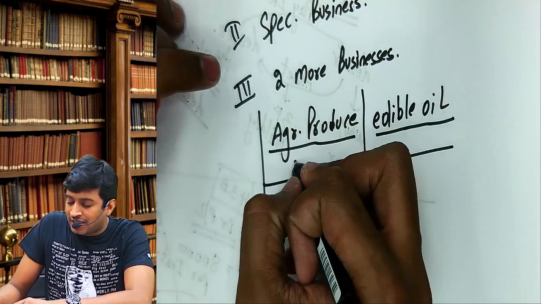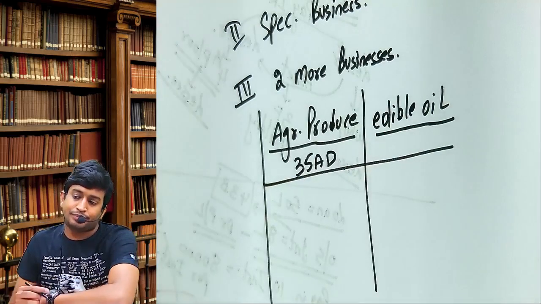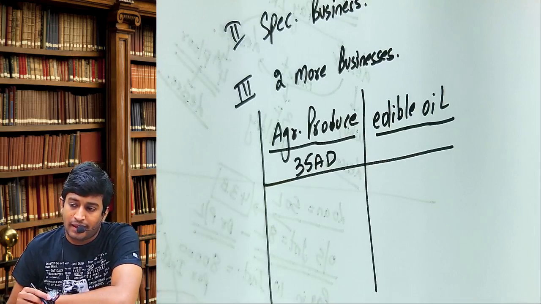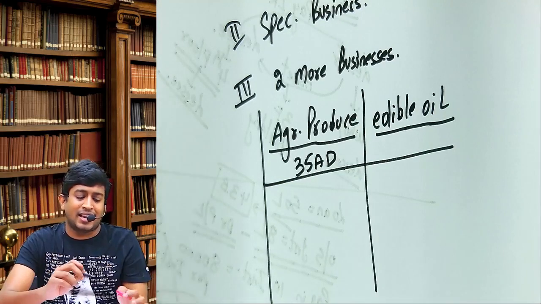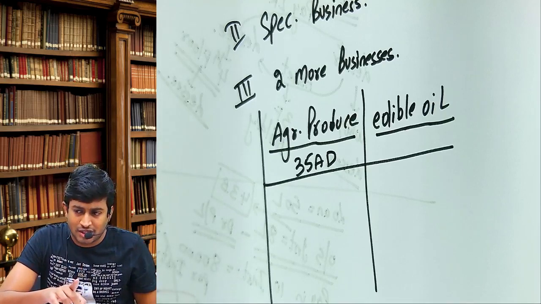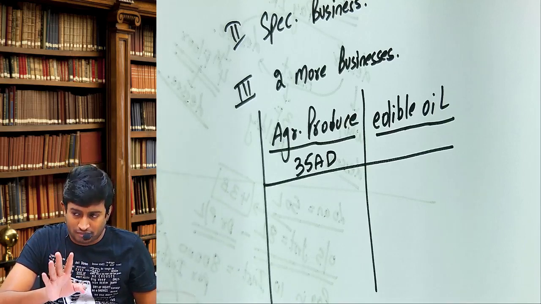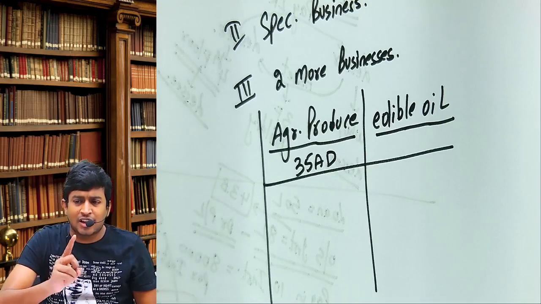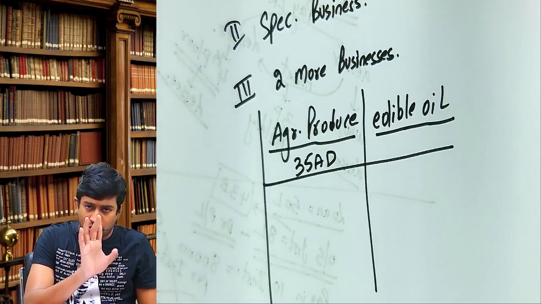Agricultural produce is a specified business under 35AD. Government has identified 14 to 15 businesses which are very important for the development of the country. Those businesses are called specified business. I'll cover that later on, don't worry.